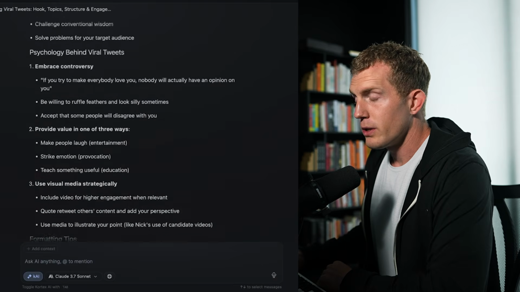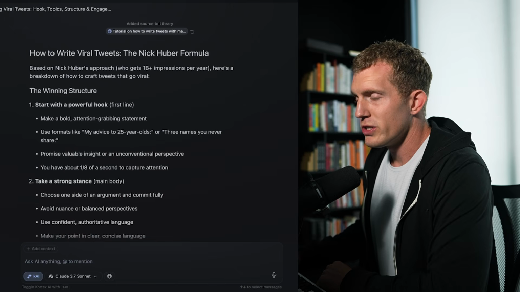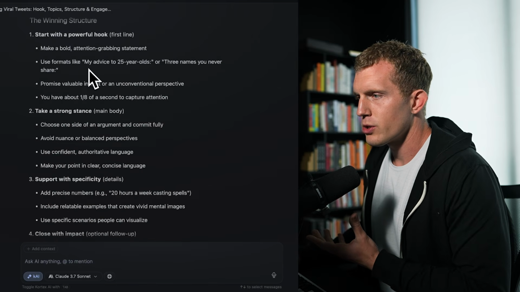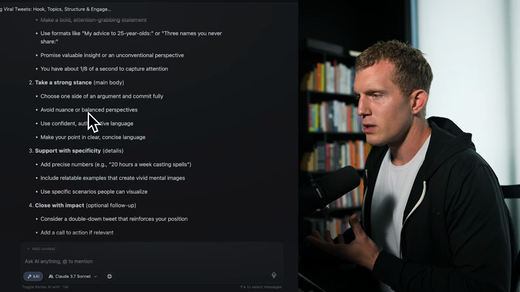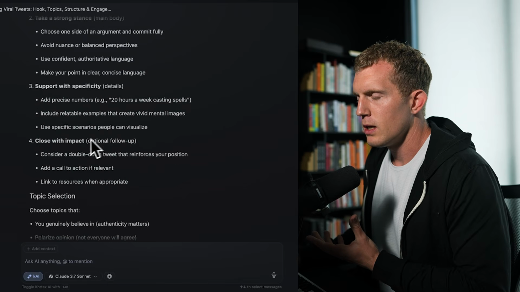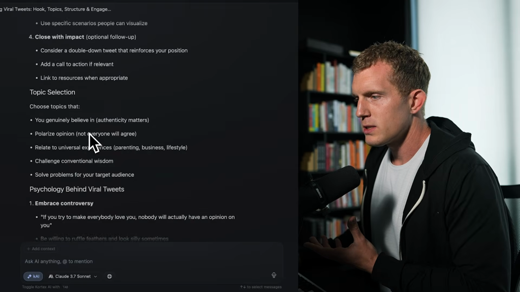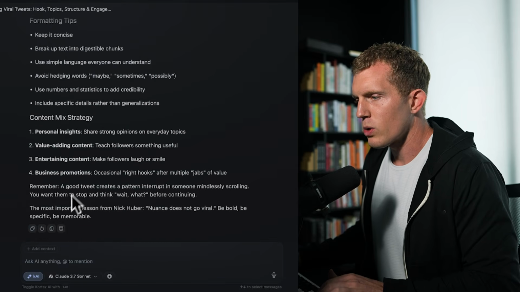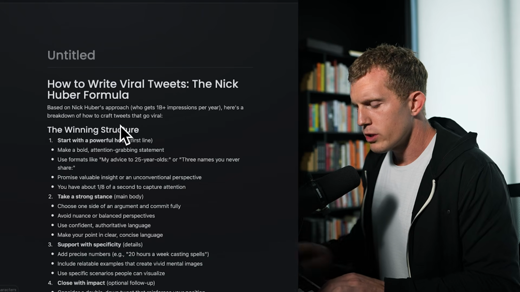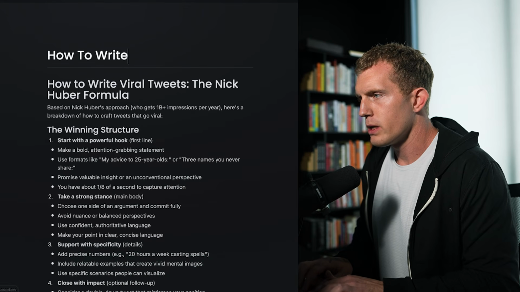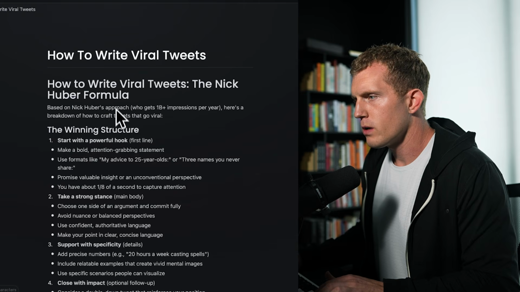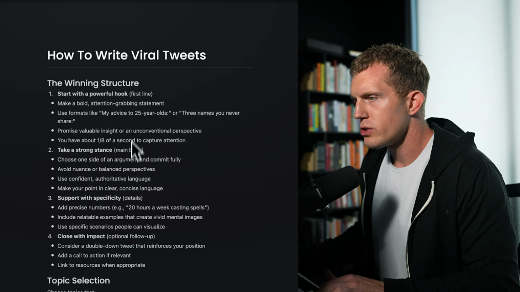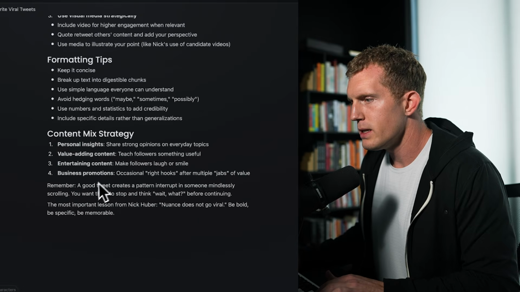Okay, so this is good. The actual output of this is pretty solid. I know how to write tweets, so it's good. It starts with a winning structure, talks about hooks, taking a strong stance, supporting with specificity, closing with impact, topic selection, psychology. Okay, so now what we need to do with this is turn this into a new document, and we're just going to name this How to Write Viral Tweets for fun. We're going to delete this part of it and the rest of the AI output just so it's clear and concise and can teach the AI.